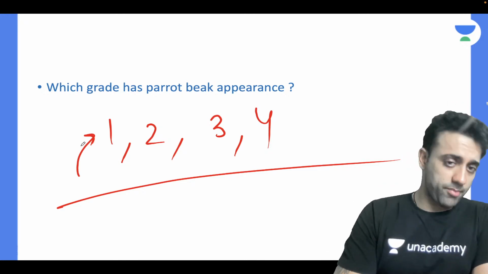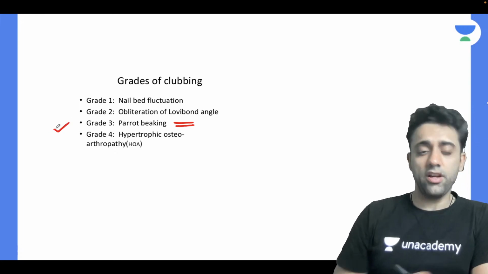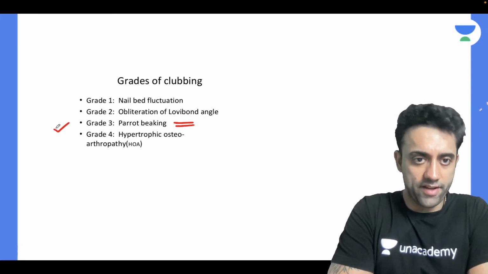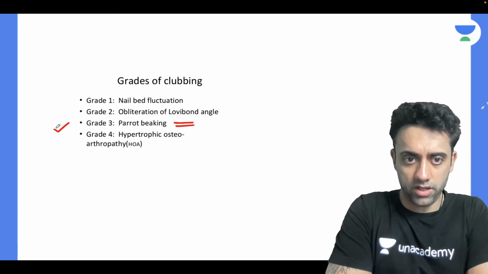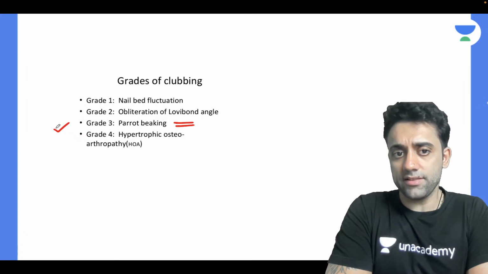So the parrot beak appearance is seen in grade 3. In grade 3 of the clubbing, you see parrot beak appearance. Obliteration of the nail bed angle definitely will be nothing but grade 1, and obliteration of the lobby bond angle, grade 2. Parrot beak appearance is grade 3.